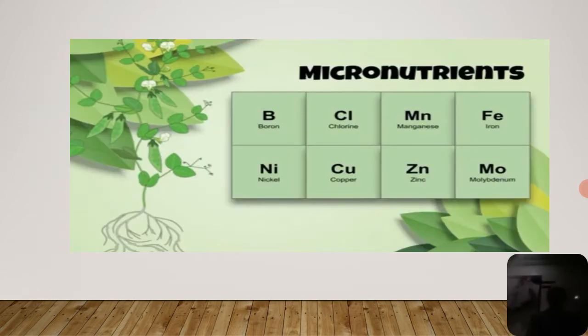So today's topic is the micronutrients. The plants need these micronutrients in small amounts, so these elements are also called trace elements. The important micronutrients required by plants are boron, chlorine, manganese, iron, nickel, copper, zinc, and molybdenum. These are the important essential elements, and in our syllabus 7 essential elements are prescribed. So we discuss that here.